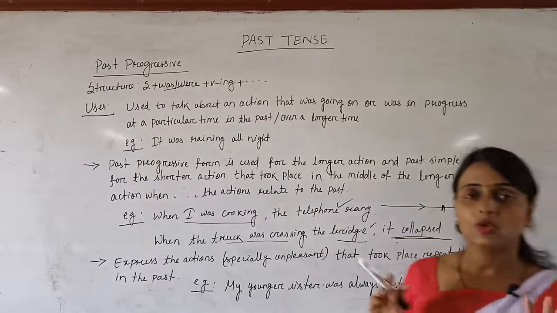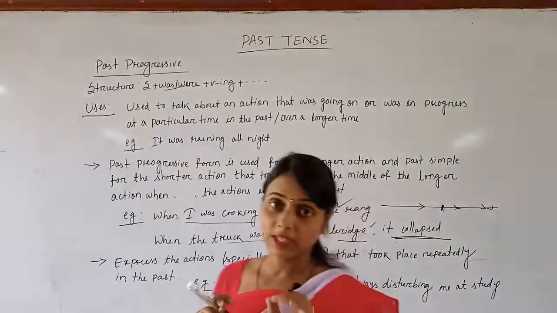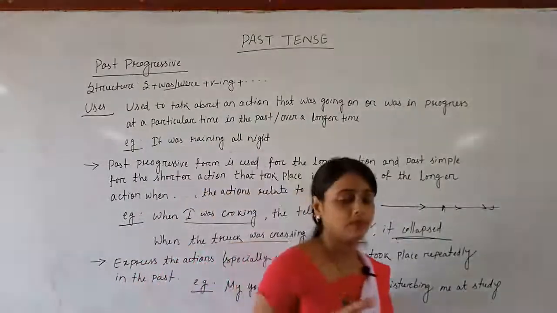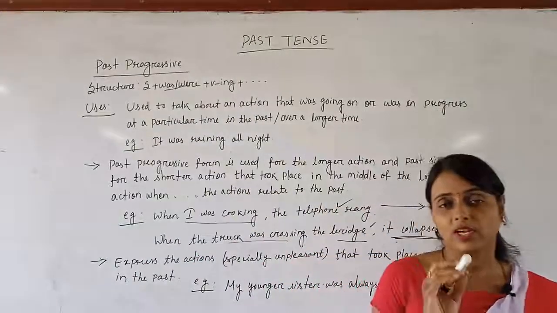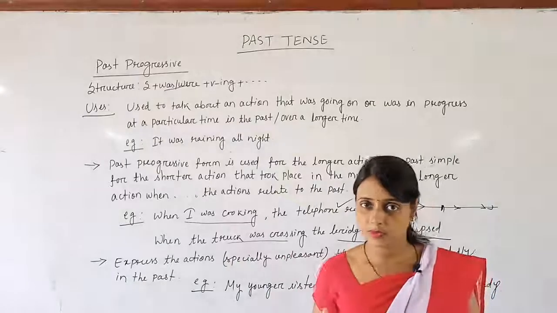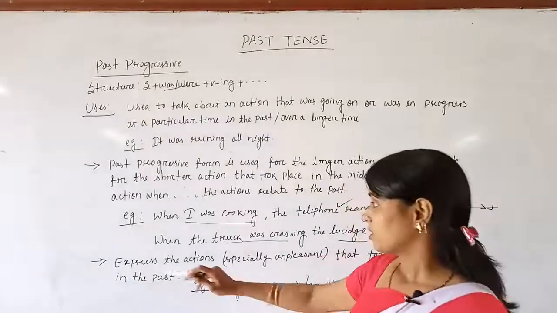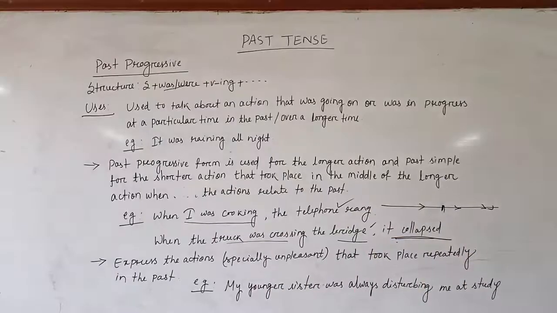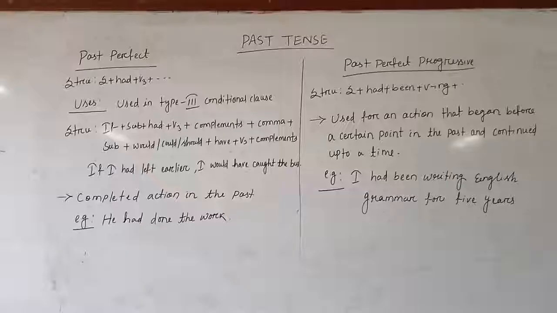Means she was always disturbing. It was an unpleasant one. So this is mentioned here. Understood this one? With this, your past progressive is also over.